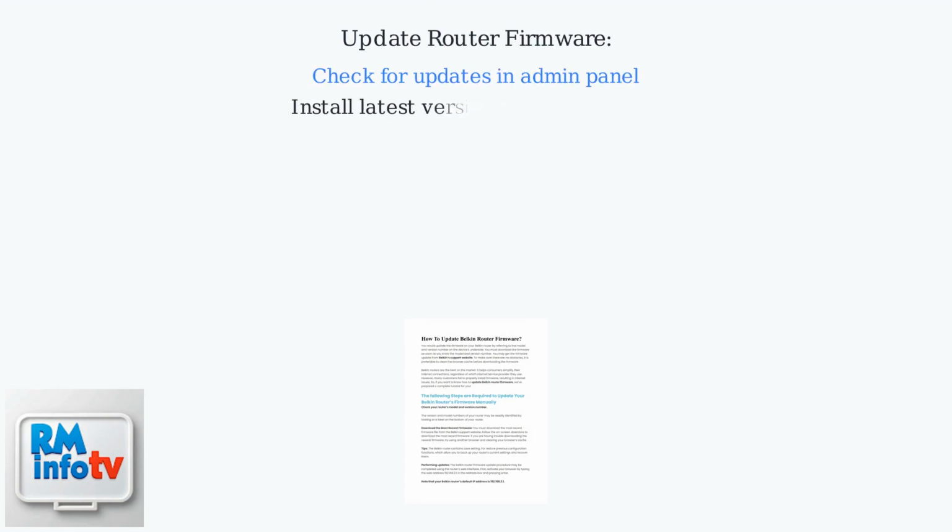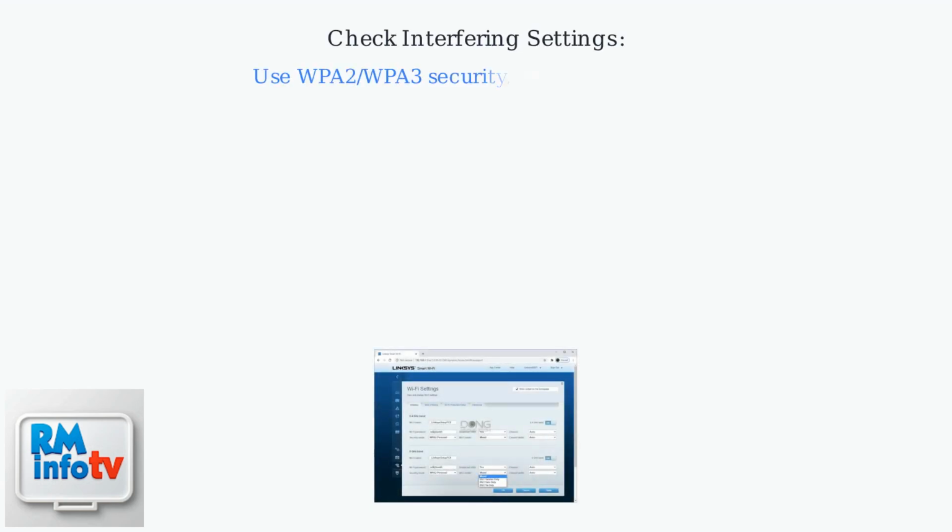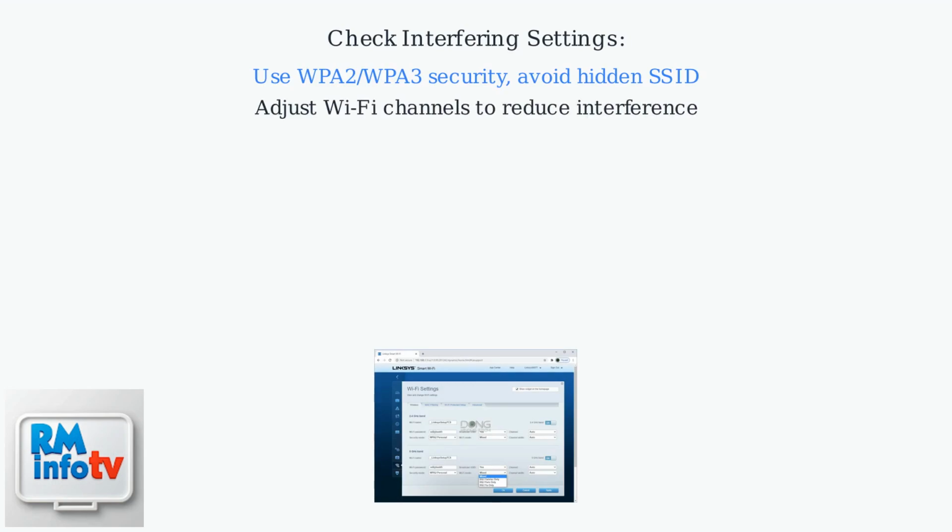Ensure your router firmware is up to date. Outdated firmware can cause connectivity issues with IoT devices. Check for updates in the router admin panel or manufacturer's website and install them to fix bugs related to Wi-Fi protocols. Review other router settings that might interfere with IoT devices, such as security protocols, channel settings, or QoS features.